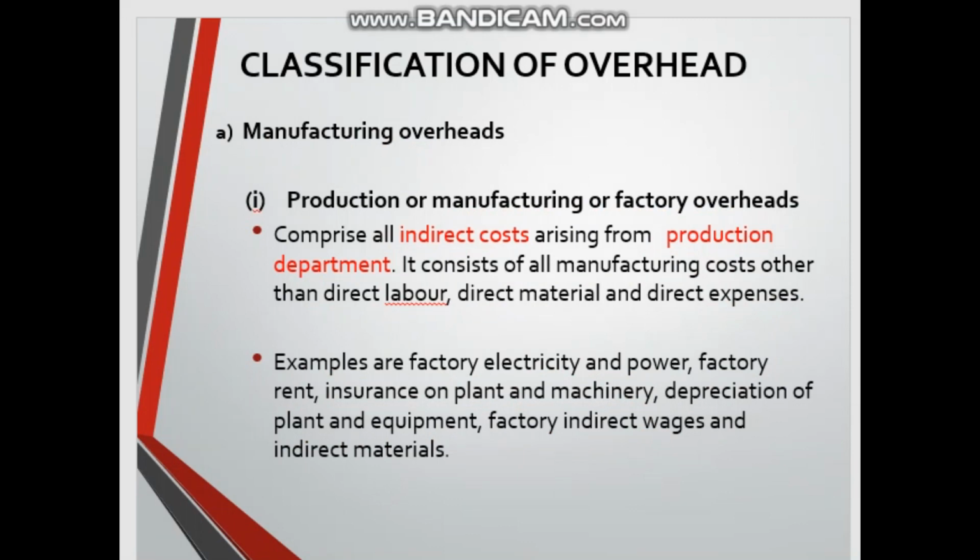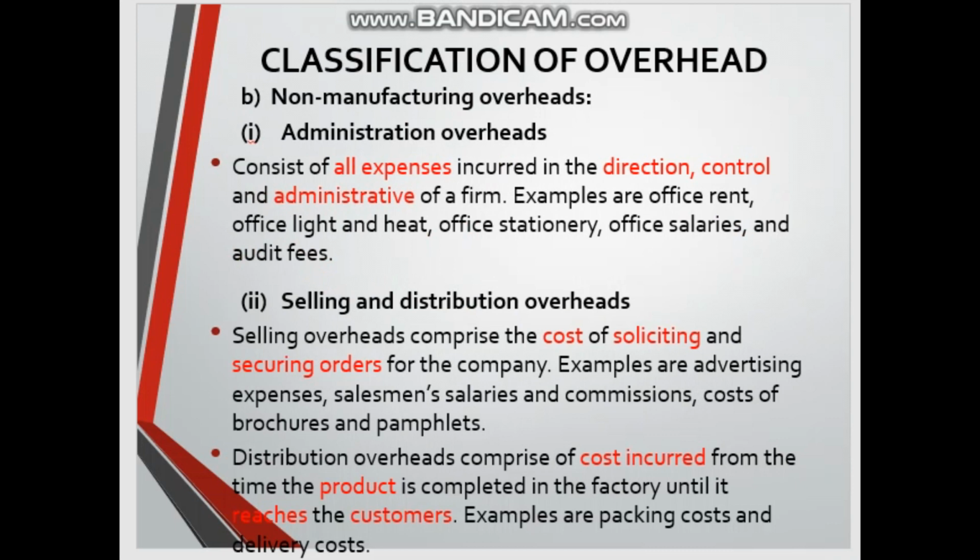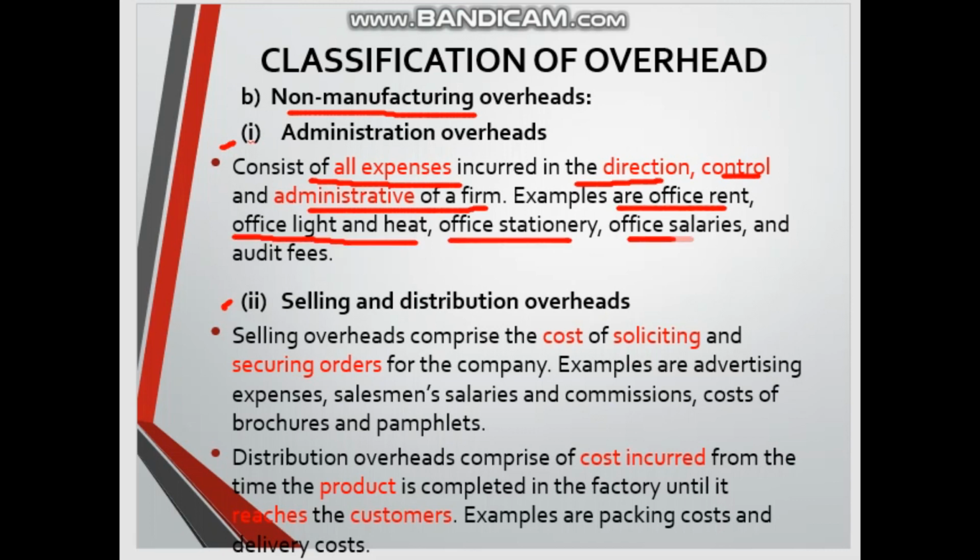Now we move on, still on the classification of overhead, but now it is non-manufacturing or non-production overhead. As we know, we have admin, selling, marketing and so on. What is admin? It is also indirect because it cannot be charged directly. These are all expenses incurred in the direction, control and administration of a firm. For example, office rental, office light and heat, office stationery, office salaries and audit fees. So this is the non-manufacturing overhead.